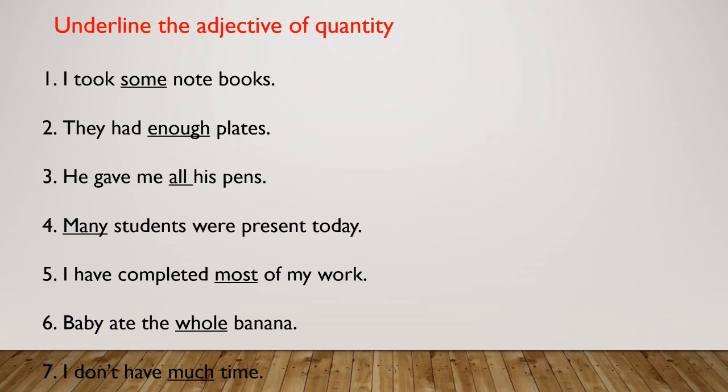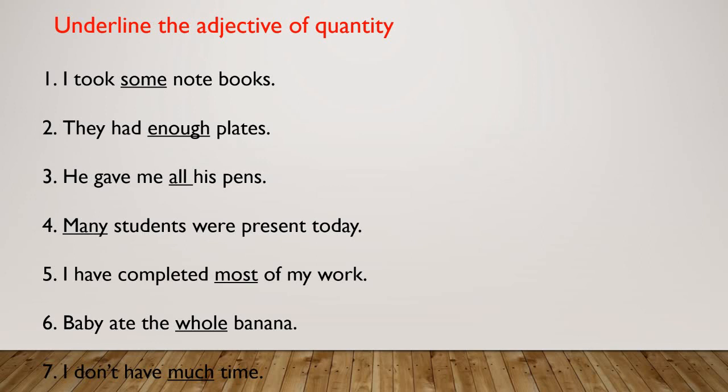They had enough plates. So enough is an adjective of quantity. Now the third one: he gave me all his pens. Means whatever pens he has, he has given all his pens. So all is an adjective of quantity.